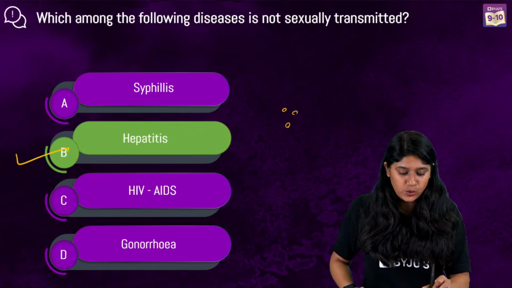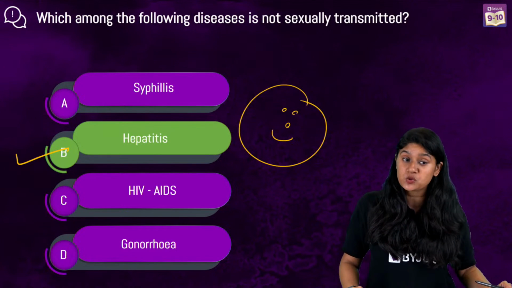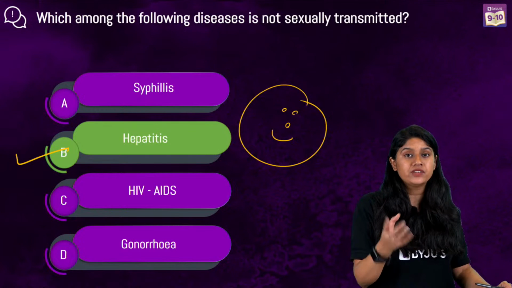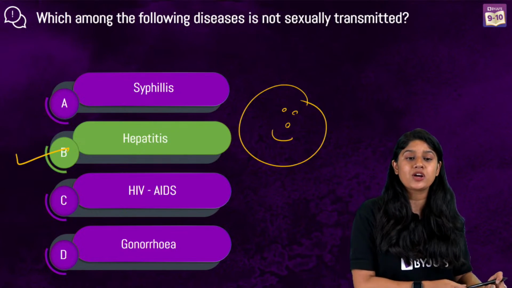With this, everyone, we are done with part 1 of the NCERT Exemplar MCQs. In the next session, we'll have the theoretical questions, the subjective questions. So, I hope that you've enjoyed this session.